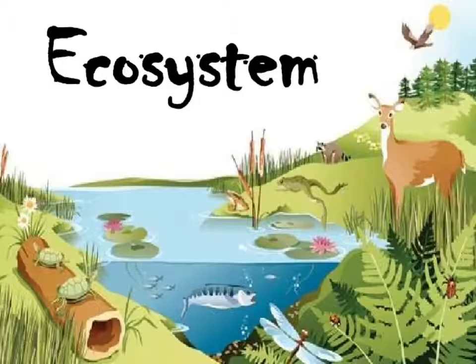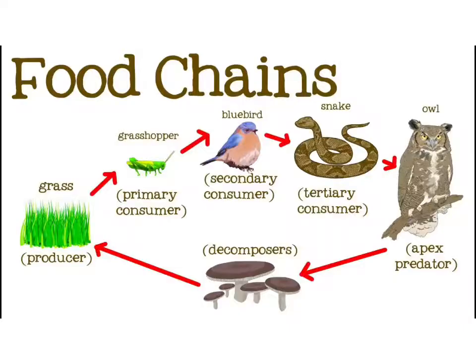fauna. Next is ecosystem. An ecosystem is a system which includes all the living organisms like plants, animals, and microorganisms of an area, and the physical environment like soil, air, and water in which they live.